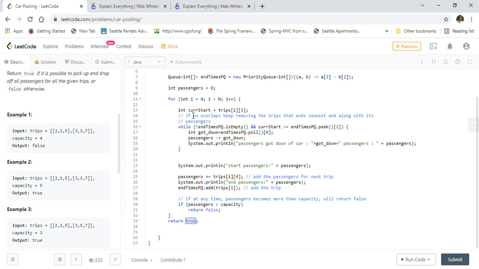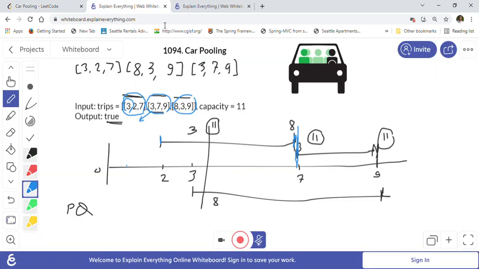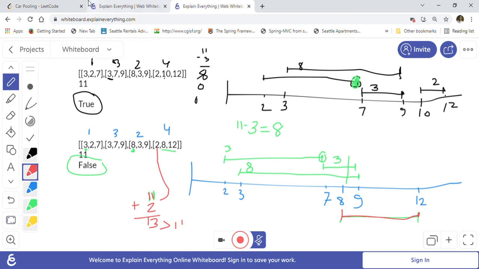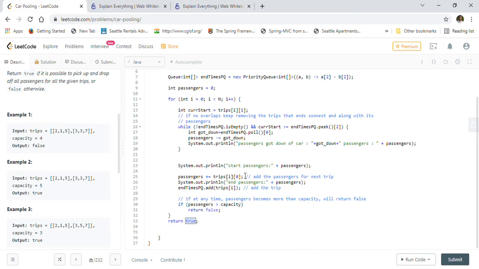I think I already explained this in a lot of detail with these 3 examples, so it will be clear for you. We sorted the trips array based on the start time, then we created a priority queue, the end time PQ, and the priority queue is based on the end time of the trip, so the first ending trip will be on the top of the priority queue.